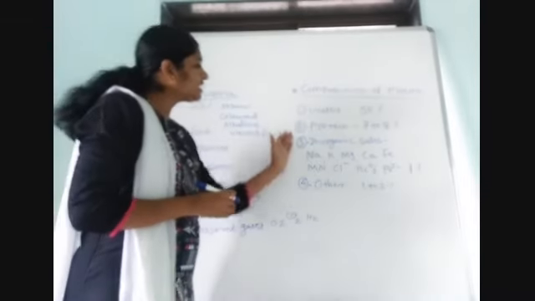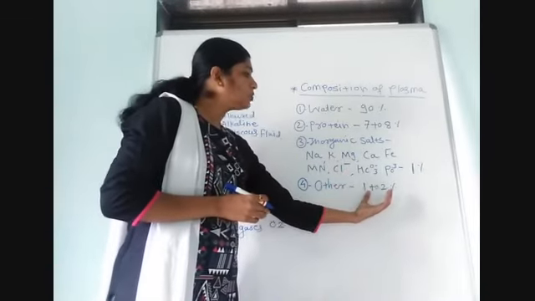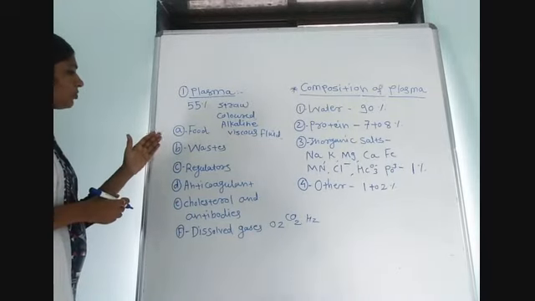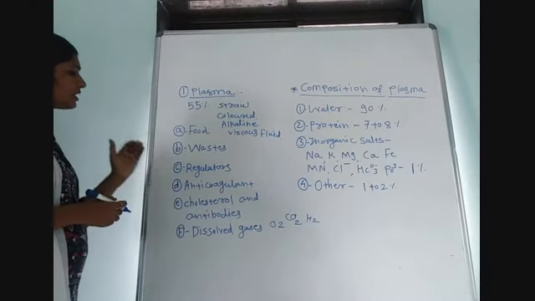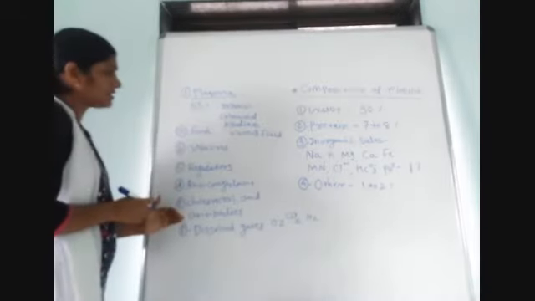And besides these, some other things are also there in 1 to 2%. These other things are food, waste material, regulators, anticoagulant, cholesterol, antibodies and dissolved gases.